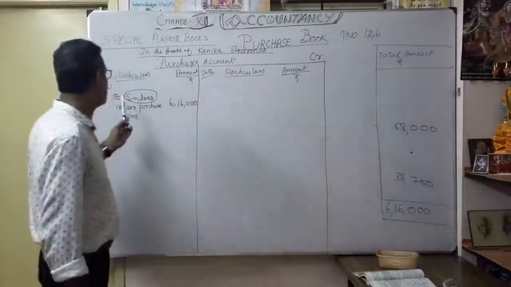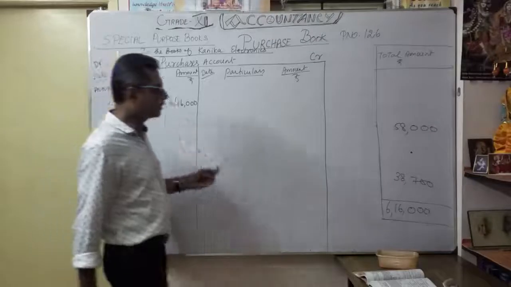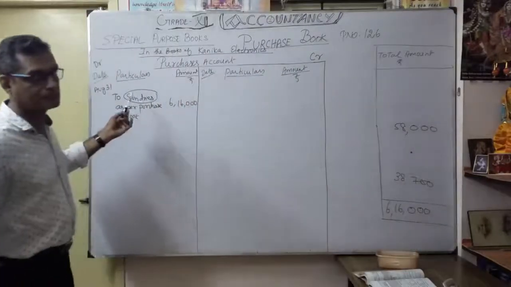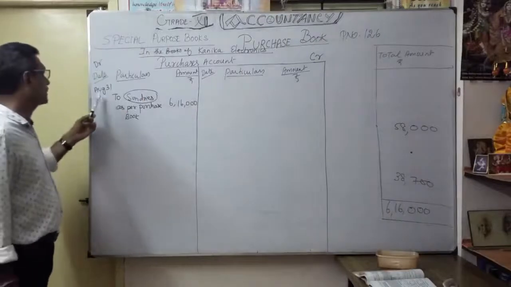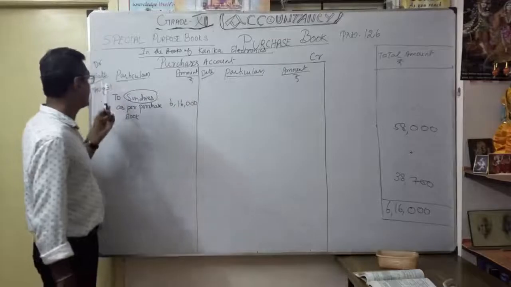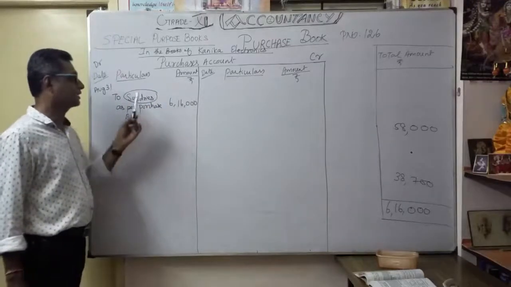That's why we are going to write "To sundries as per purchase book." Sundries is the total of this amount. Correct, that's the meaning. Sundries: the total of the suppliers purchased during the month of August 31st. We are going to write it in the purchase account on the debit side. Purchase account, to sundries as per purchase book, 6,16,000.